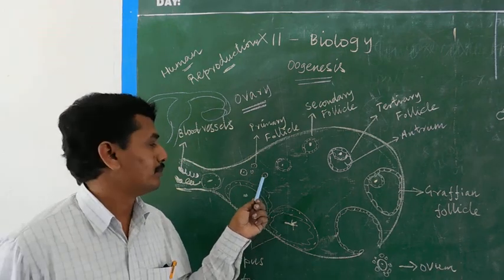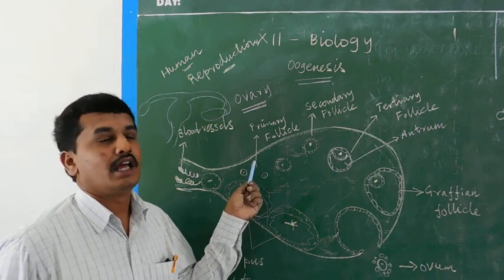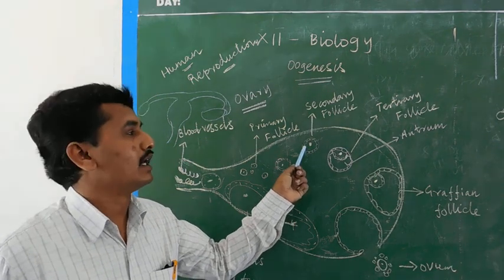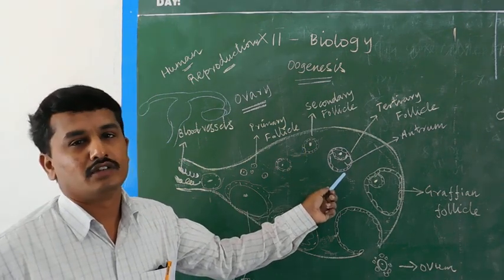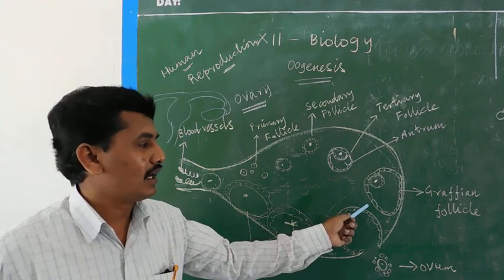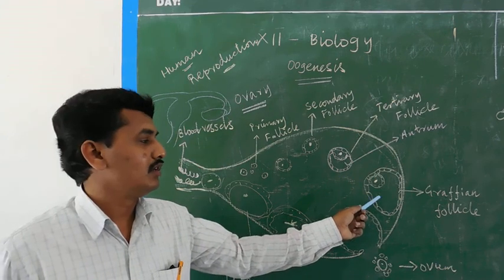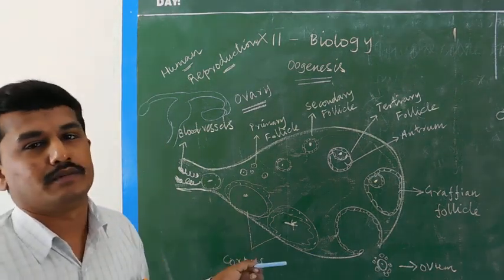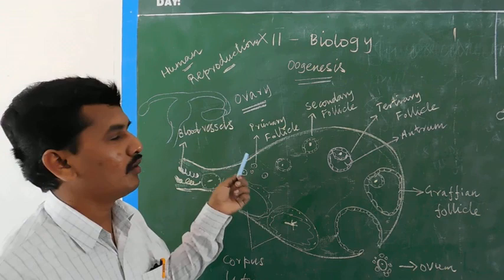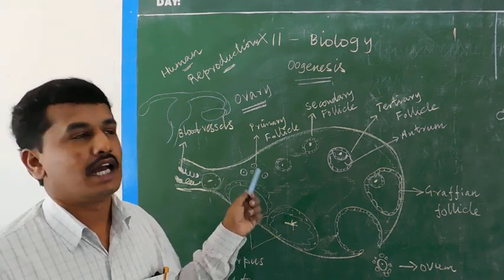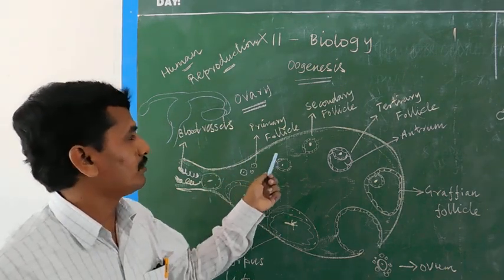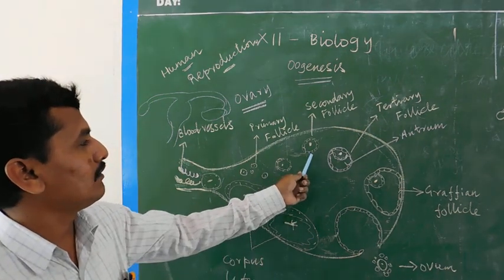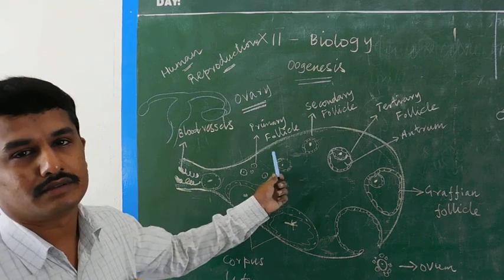During development, the primary follicle is converted into a secondary follicle, the secondary follicle is converted into a tertiary follicle, and then the Graafian follicle. After releasing the ovum, it is converted into the corpus luteum. So inside the ovary of the female, after puberty, this is the development of primary, secondary, and tertiary follicles, while primary follicle development is actually before birth.